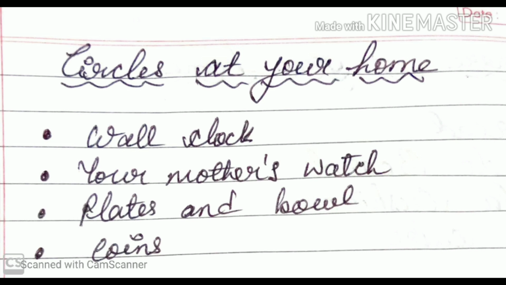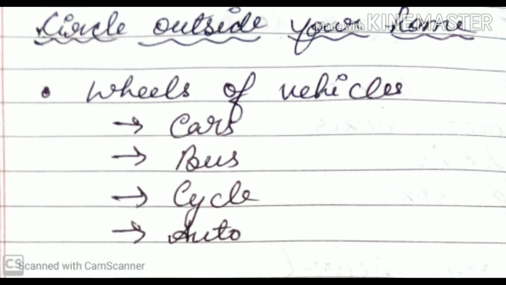Now circles outside your home. What types of circle do you see outside your home? Yes, wheels of vehicles. Different vehicles have different wheels. Small vehicles have small wheels, and large vehicles have big wheels.